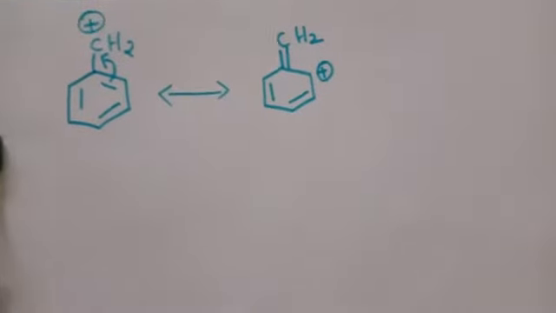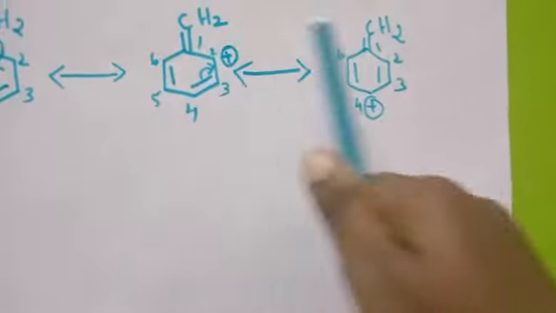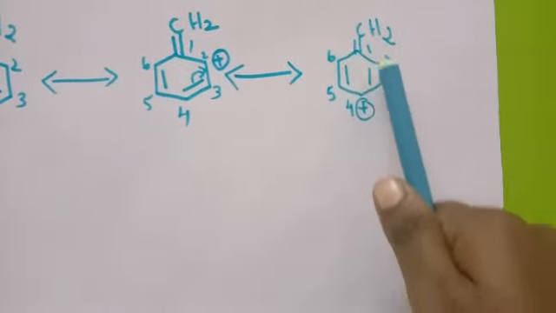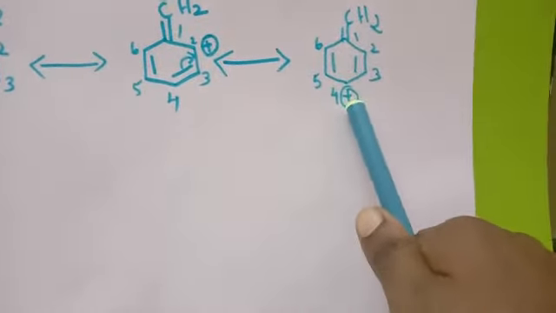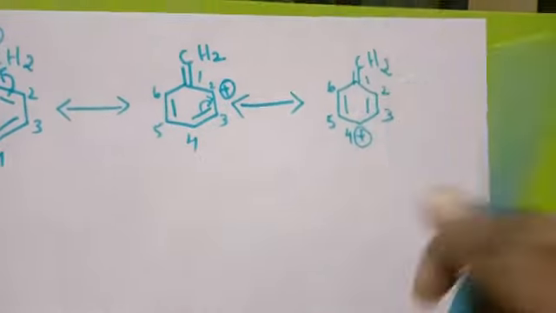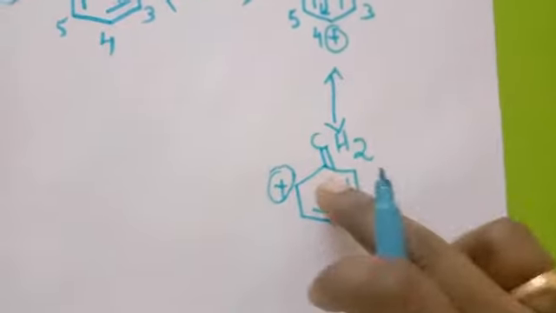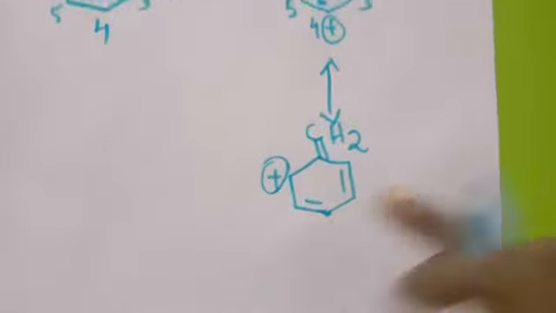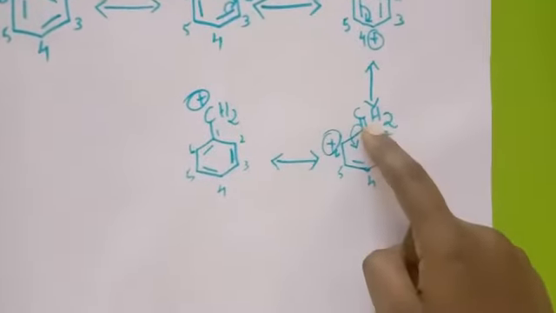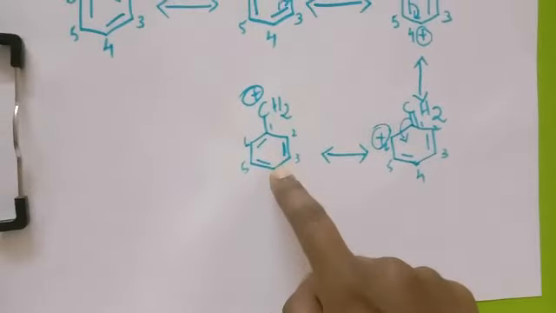Next resonance structure: this bond goes here, so the resonance structure forms like this, and the electron deficiency takes place in the fourth carbon. Then this bond comes here and it forms like this. Again this bond shifts to here, and it forms the resonance structure like this.